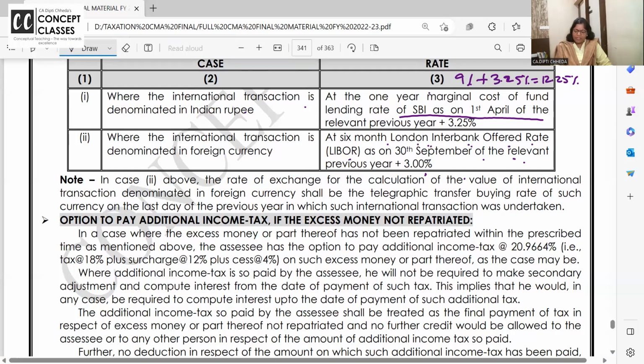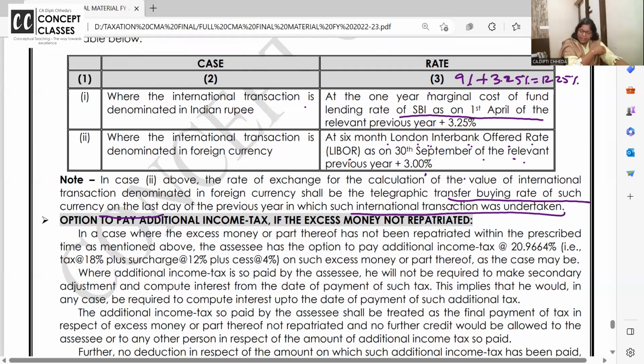In case the rate of exchange for calculation of the value is taken in foreign exchange, then telegraphic transfer buying rate of such currency on the last day of the previous year in which the transaction was undertaken. तो जो भी अगर कभी डॉलर में और कोई करेंसी में करना है तो whatever is the transfer pricing rate, okay, that is the foreign currency rate on the last date of the previous year, buying rate of such currency on the last day of the previous year in which the transaction took place.